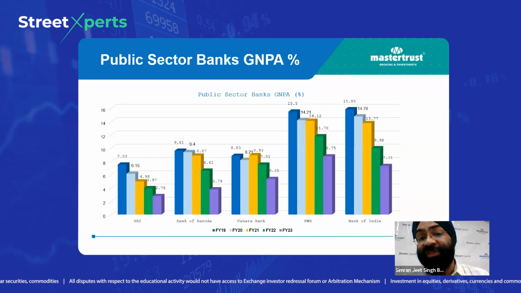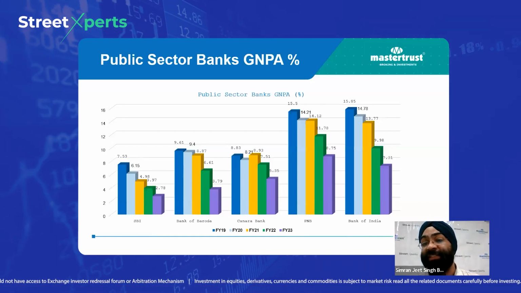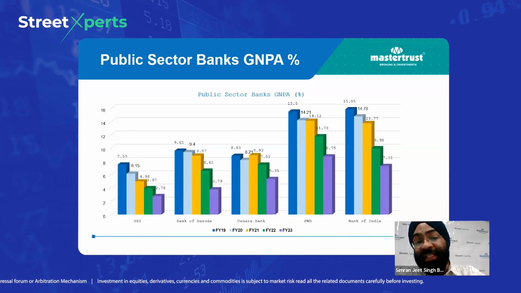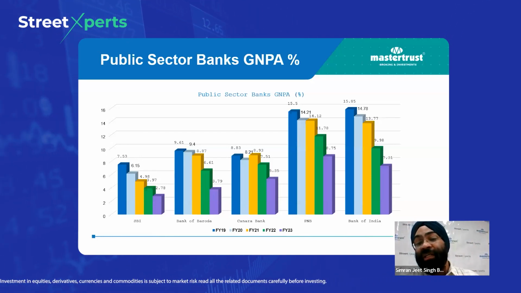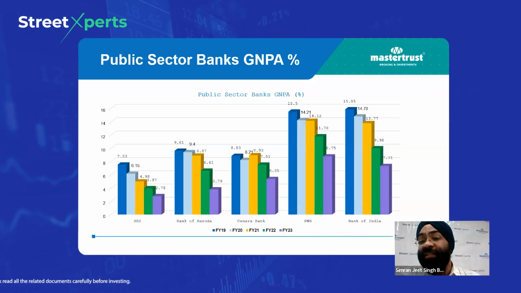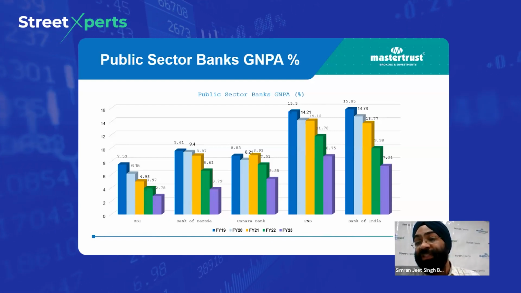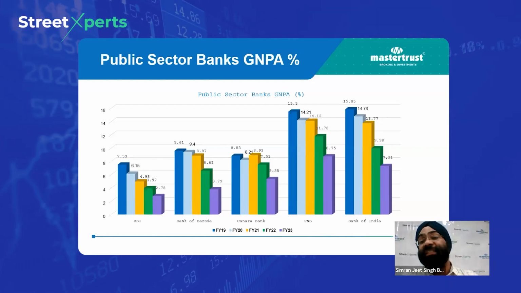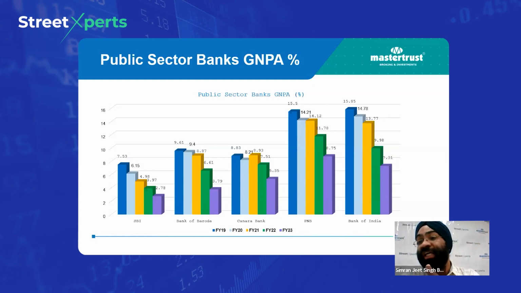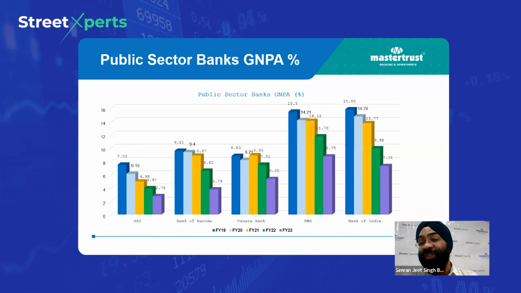Now see the trajectory. If we take some examples of our public sector banks, for example PNB, it had 15.5% gross NPA 5 years back. Now, in FY23, it has come down to 8.75%. This is what we are talking about: there's a greater reduction in the gross NPA, and the asset quality of the banks has improved.